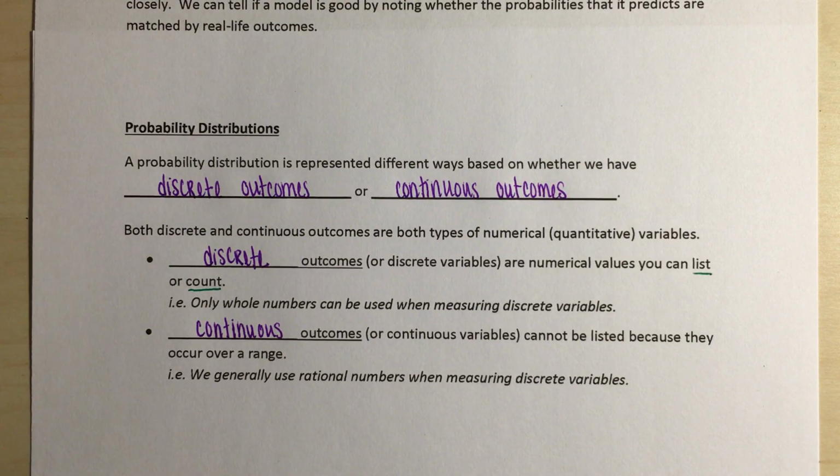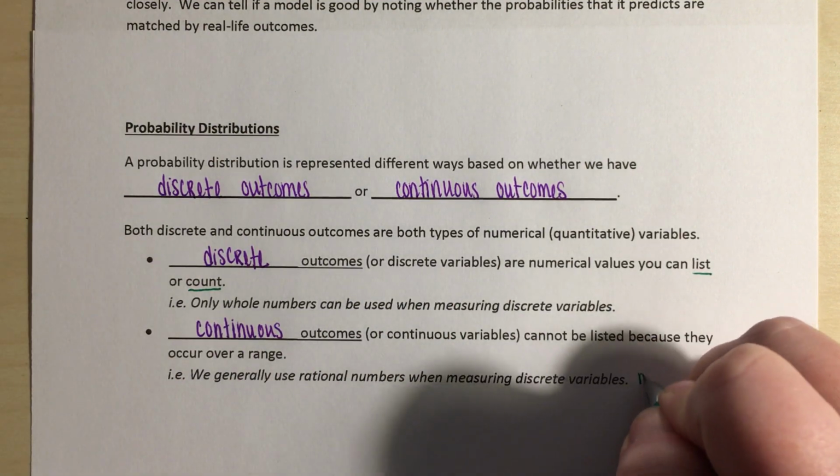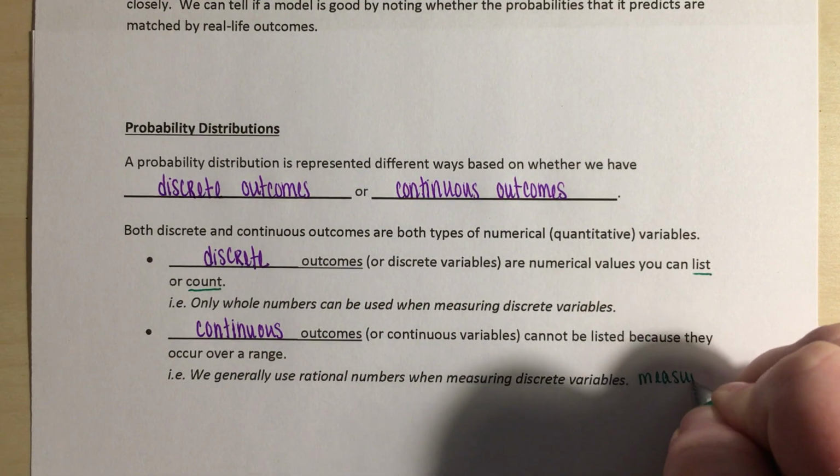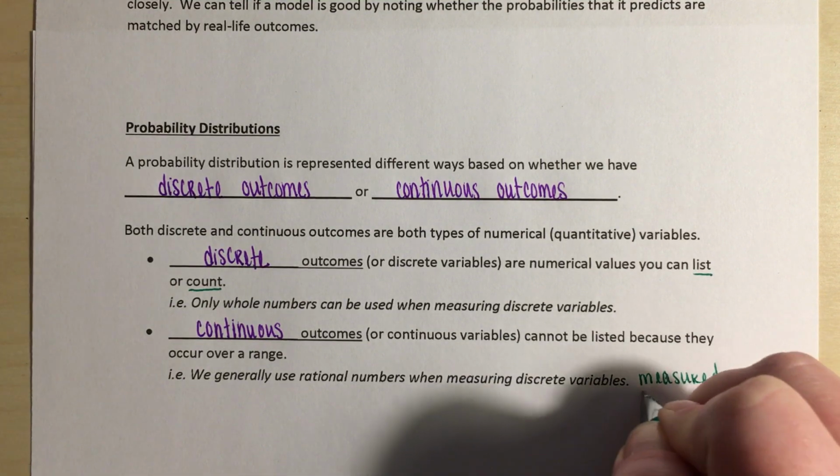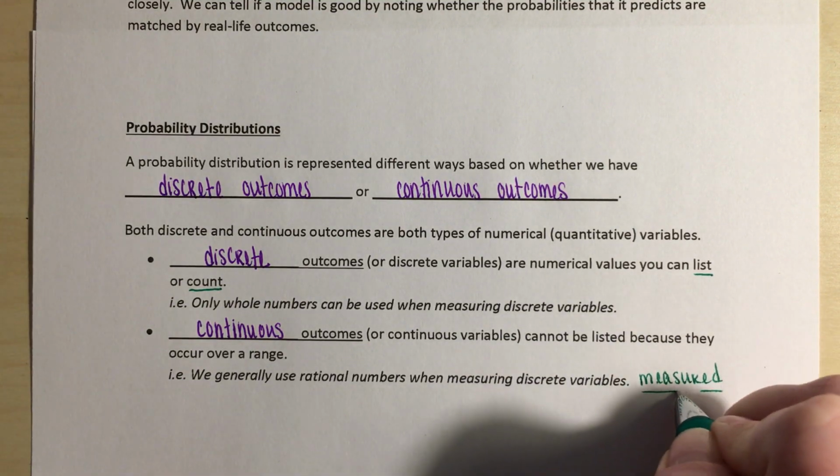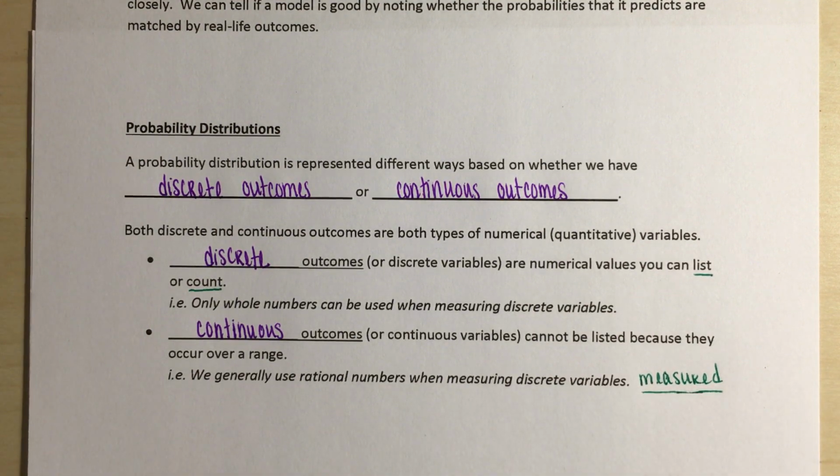We generally use the rational numbers, which include decimals and fractions. So the idea with continuous variables, instead of something that's being listed or counted like our discrete variables, is that these are something that are being measured. So our values for our continuous variables are values that are being measured rather than counted or listed.